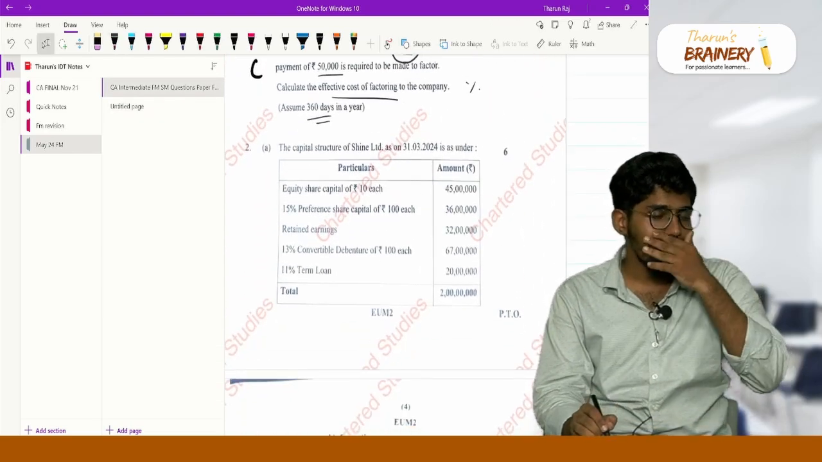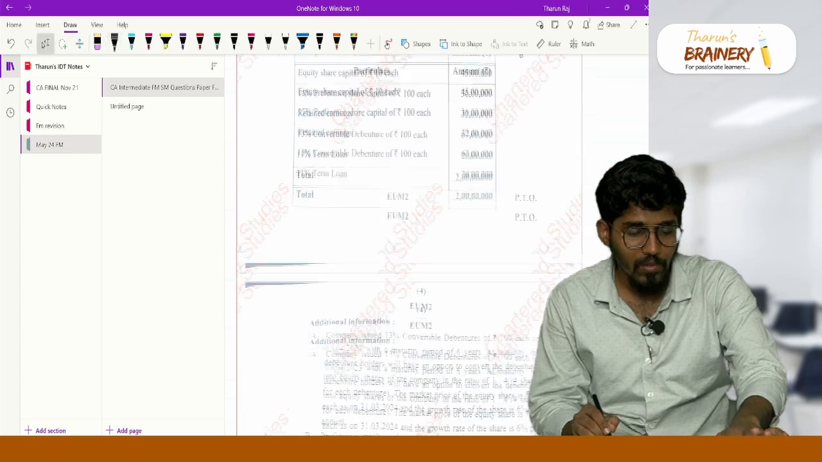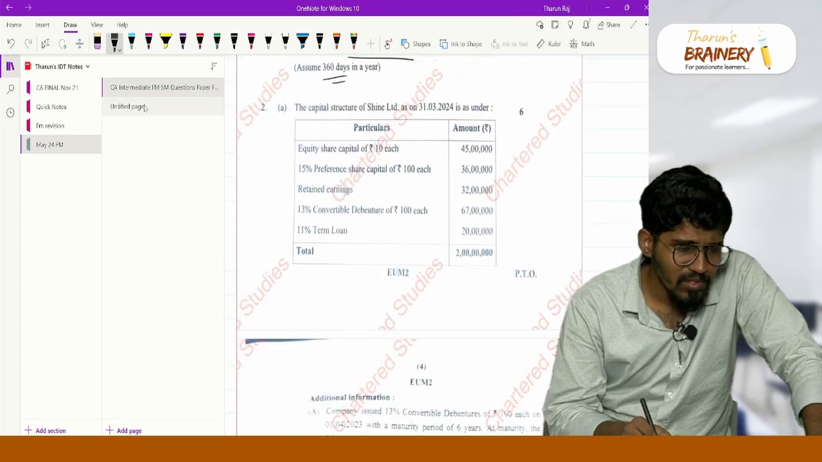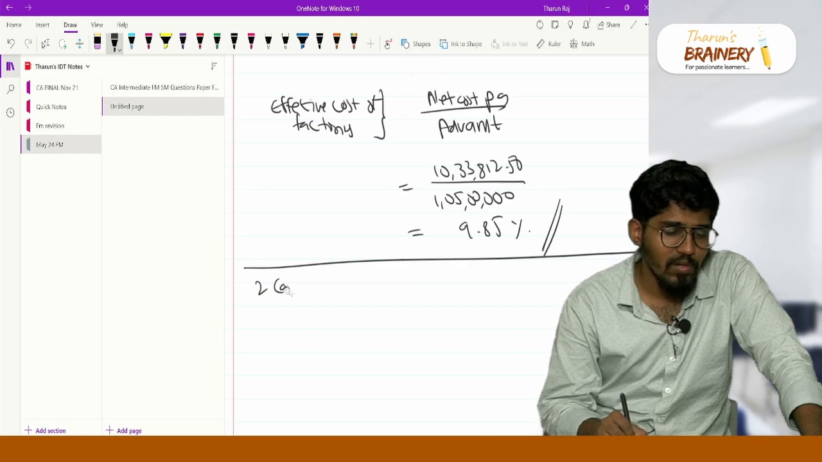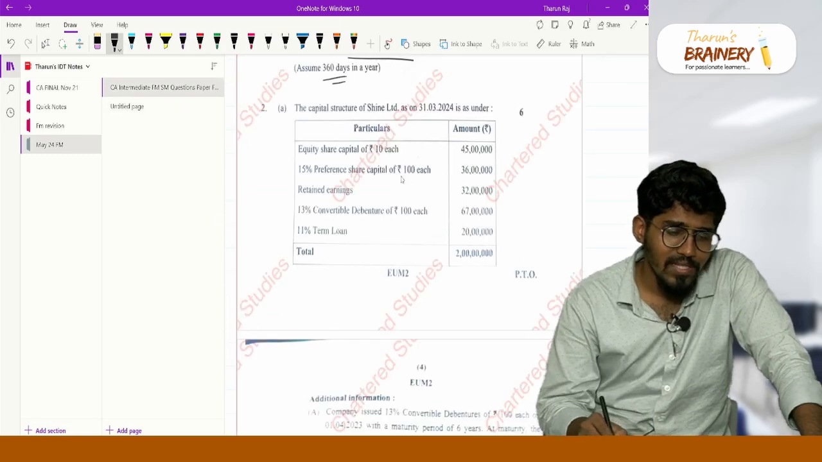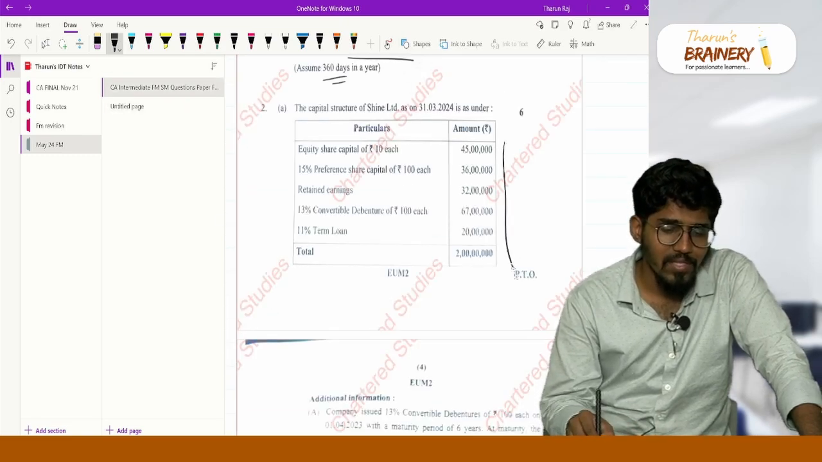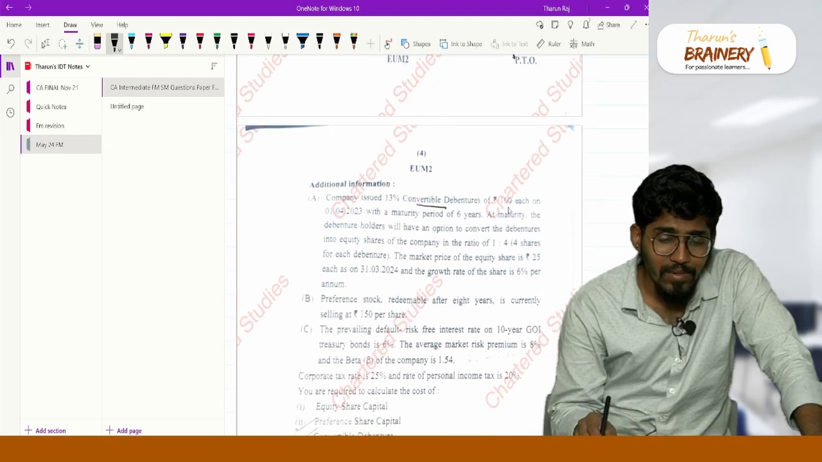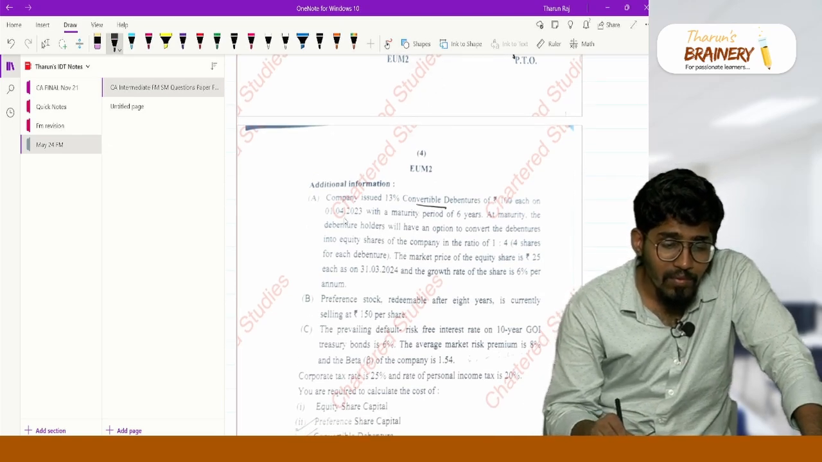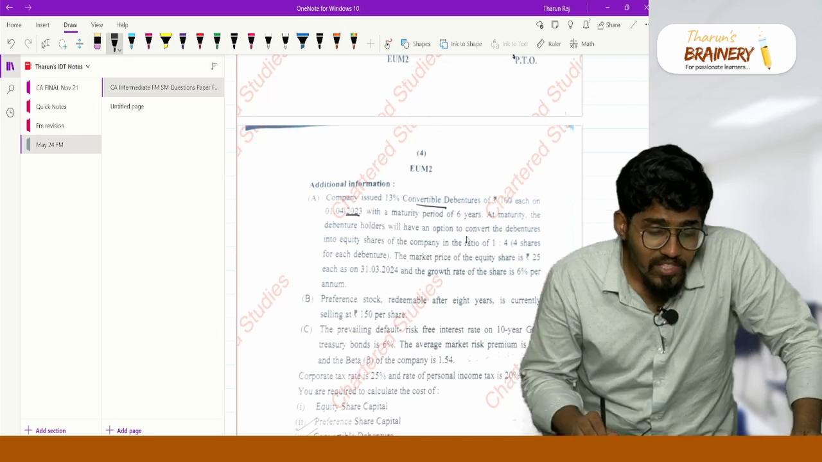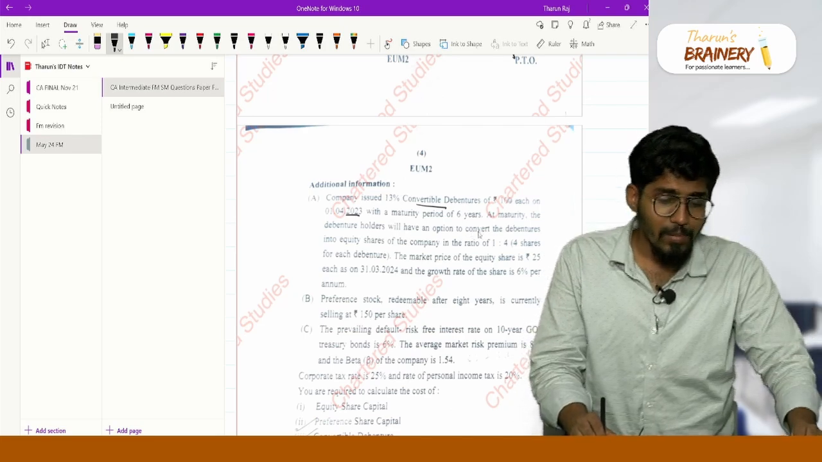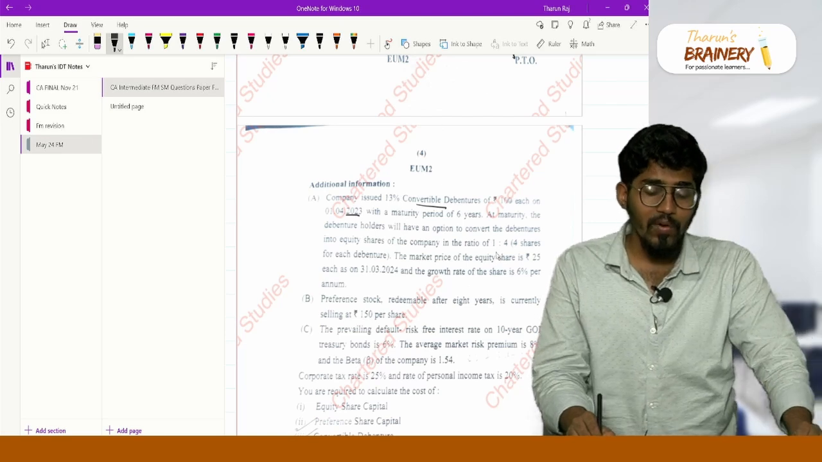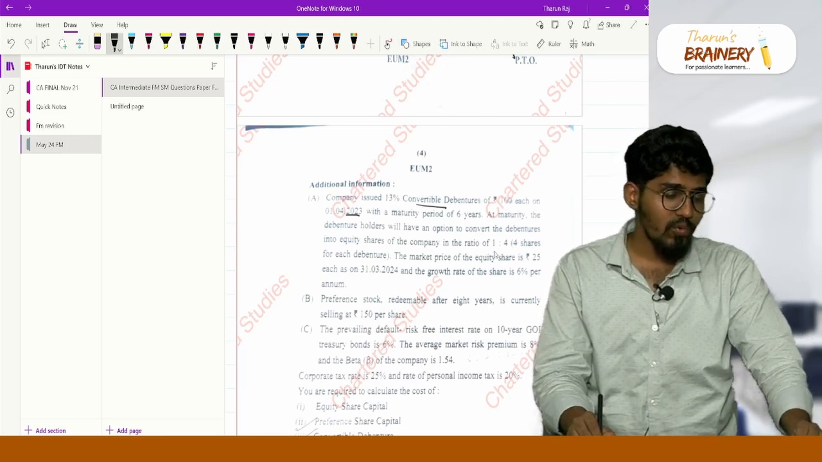Okay, quickly we will do question number 2. Actually question number 2 is very easy. Let us read the problem. Capital structure is given. Additional information: convertible debentures of rupees 100 each issued on 1/4/2023 with a maturity period of 6 years. At maturity there is an option to convert the debentures into equity shares. For every 1 debenture they will get 4 shares.